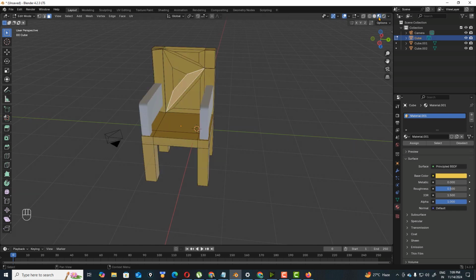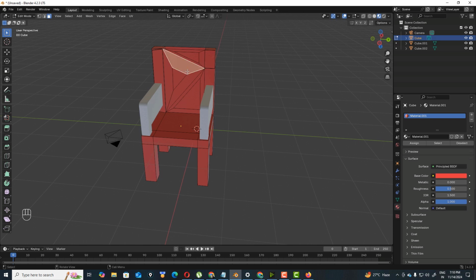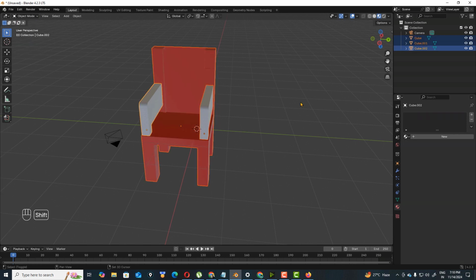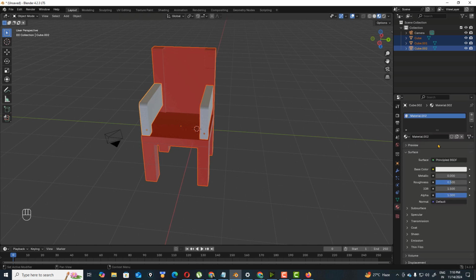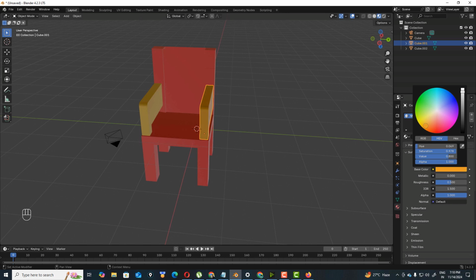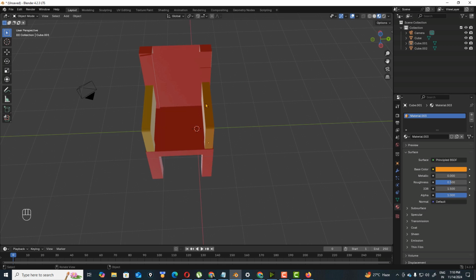See this color and this color. This part is also in object mode, and you can add other colors to this object. This is for understanding purposes. I'm just showing you what we can do with this chair.